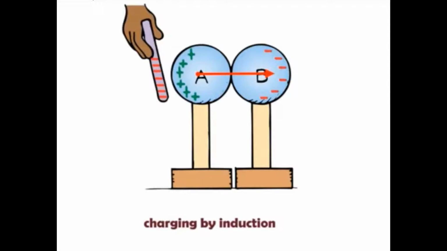Now, as most of the electrons have moved towards B, sphere A has excess positive charge and sphere B has excess negative charge. This is called charging by induction. This process is called induction of charge and it happens almost instantly. Clear? Now see the next step.